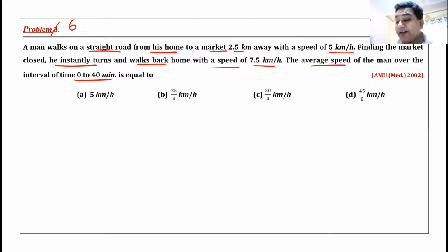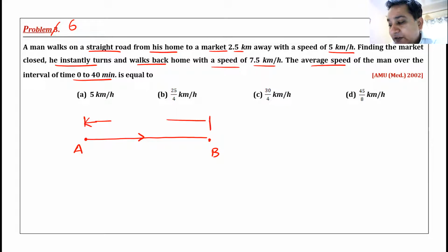Okay, anyone. So basically the question is, let me just draw it in terms of a diagram. So this is his home, A. B is the market. He has gone in a straight line from A to B. It is always better to draw a diagram with every question. Making a diagram makes the question simple to understand. A is his home. B is the market. 2.5 kilometers is the distance with a speed of 5 kilometers per hour. So his speed from A to B is 5 kilometers per hour.